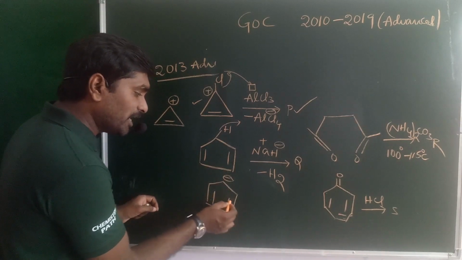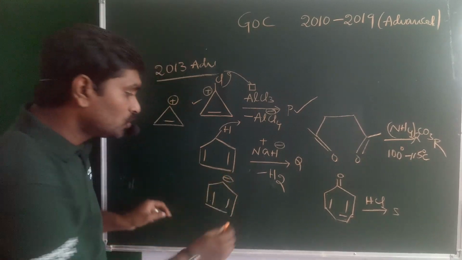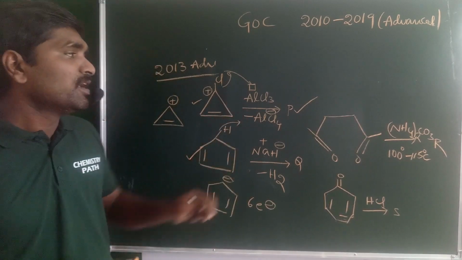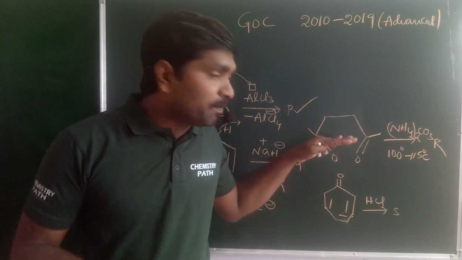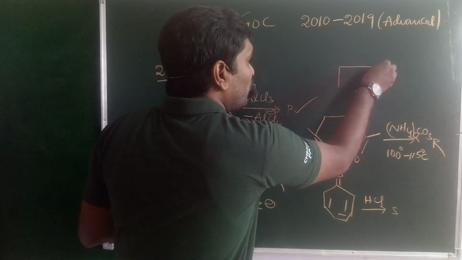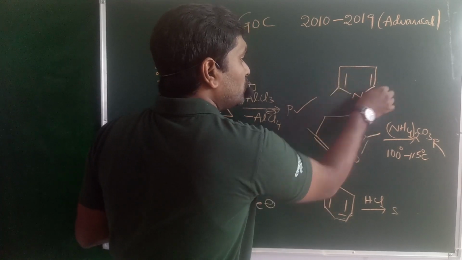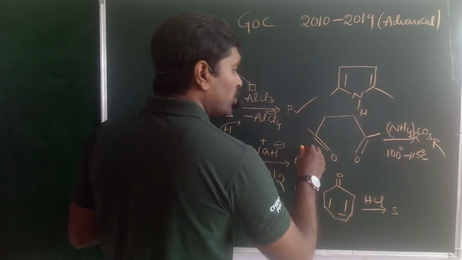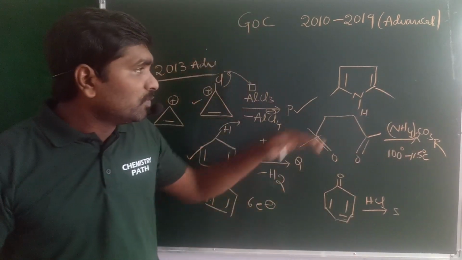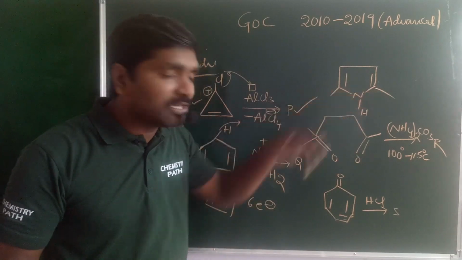Here 2 pi bonds are there. Among the 2 pi bonds, 4 electrons and 1 negative charge, so the total number of electrons is 6 pi electrons, which is aromatic in nature. Come to the third one, which is a preparation of the 5-membered pyrrole, which is also aromatic in nature. This compound reacts with ammonium carbonate. You will get the 5-membered pyrrole, which is also an aromatic heterocyclic compound.